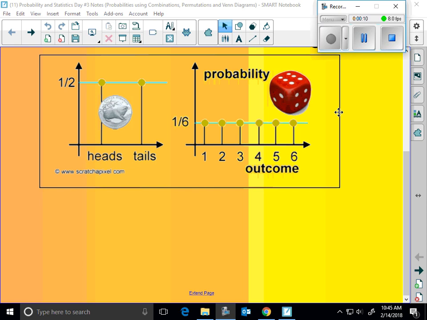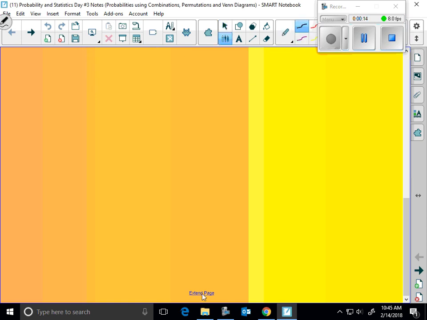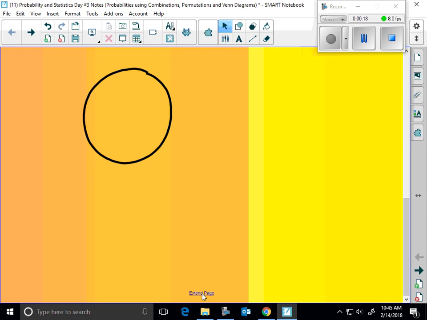Before we get started, I want you and a neighbor to think about, let's say you have a bracelet, okay? And you have charms on your bracelet.